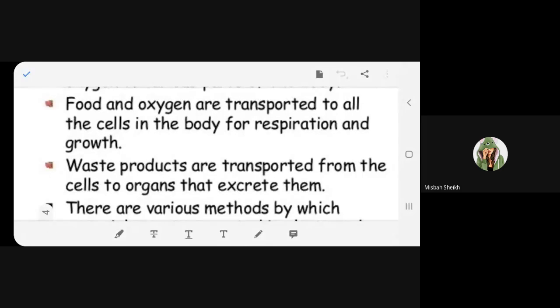How? Waste products are transported from the cell. I'm asking you, just a moment, I said how? You have to still explain, you have not explained completely.